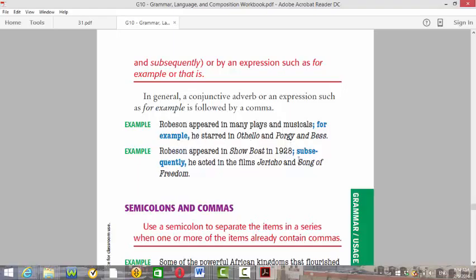Same thing applies for the conjunctives. Robinson appeared in Showboat in 1928. Subsequently, he acted in the films Jericho and Song of Freedom. Semicolon and comma. This is the first or the second use of semicolons.